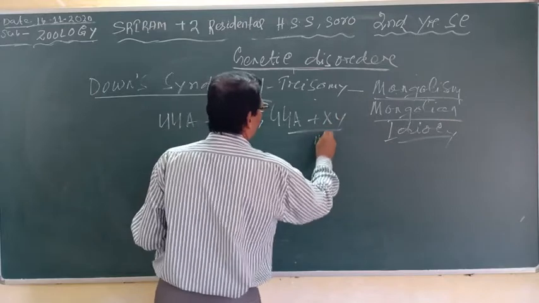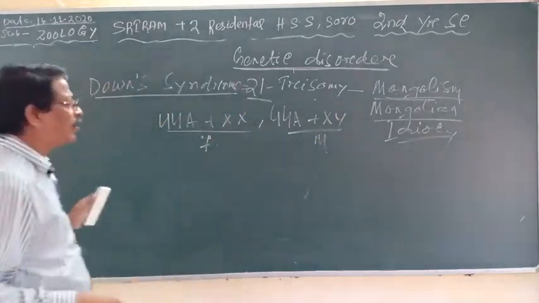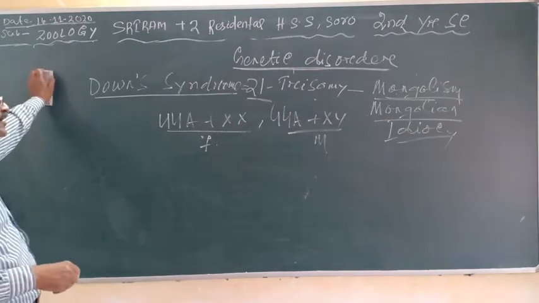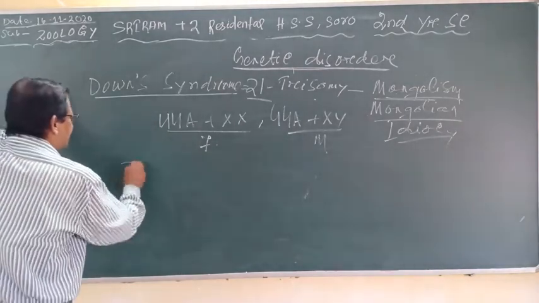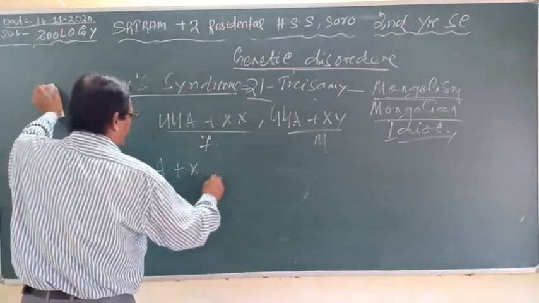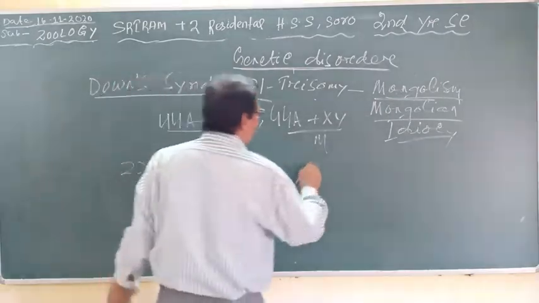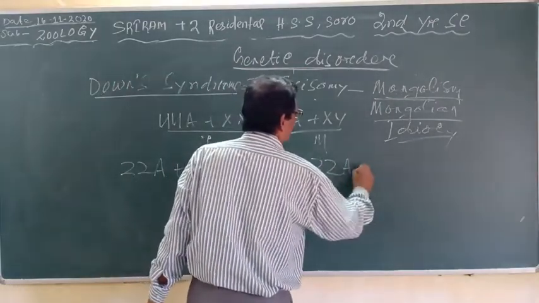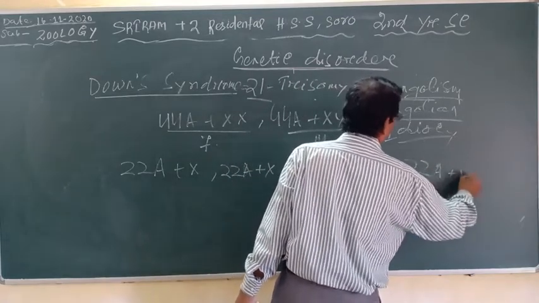This is male and this is female. एटी कौन हबो ना जतले सेल डिवीजन हबो सेतले कौन हबो ना 44 रु 22 आसीबो प्लस आइदर x आसीबो. 22 autosomes plus x. Similarly एठी आसीबो 22 autosomes plus x and 22 autosomes plus y. Clear?